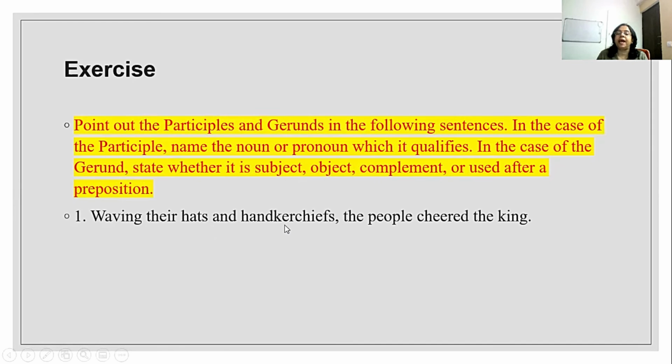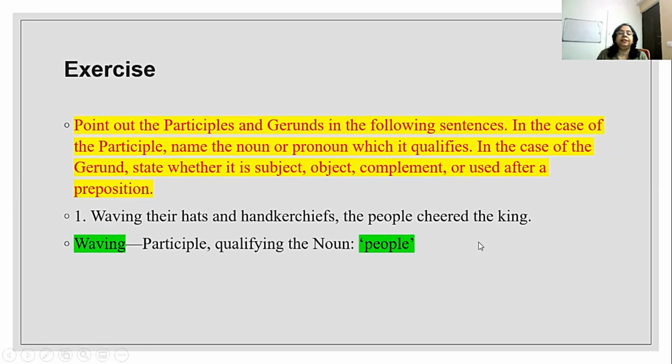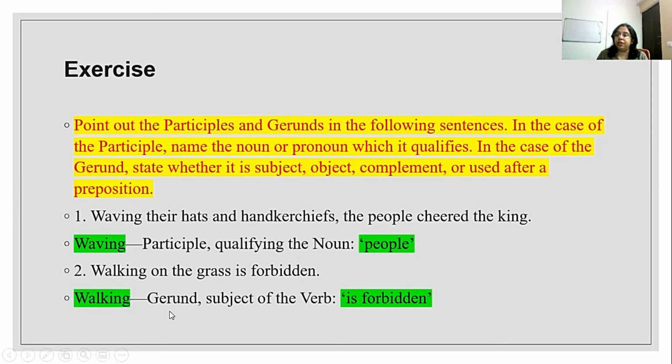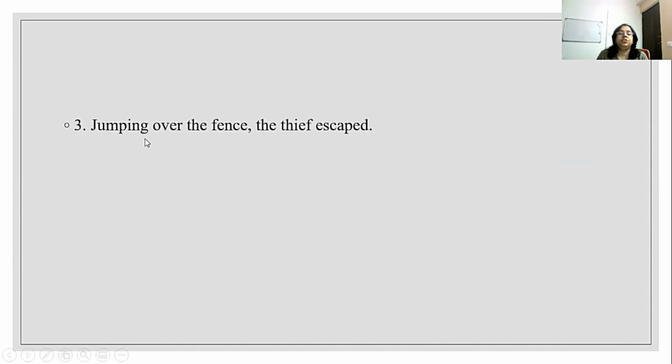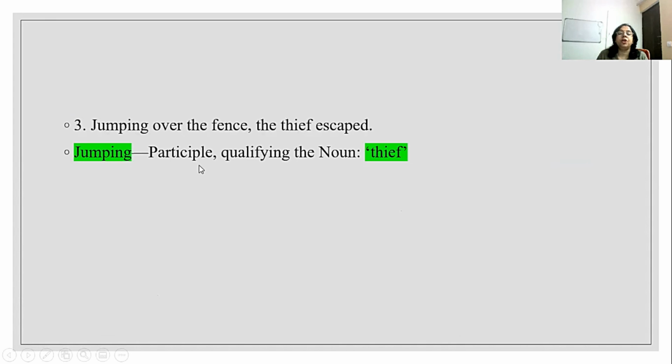Waving their hats and handkerchiefs, the people cheered the king. So the answer is waving. Waving is the participle and it is qualifying the noun people. Let's see the second question. Walking on the grass is forbidden. Again, walking is the gerund and it is the subject of the verb is forbidden. Jumping over the fence, the thief escaped. Now here jumping is the participle, qualifying the noun thief.